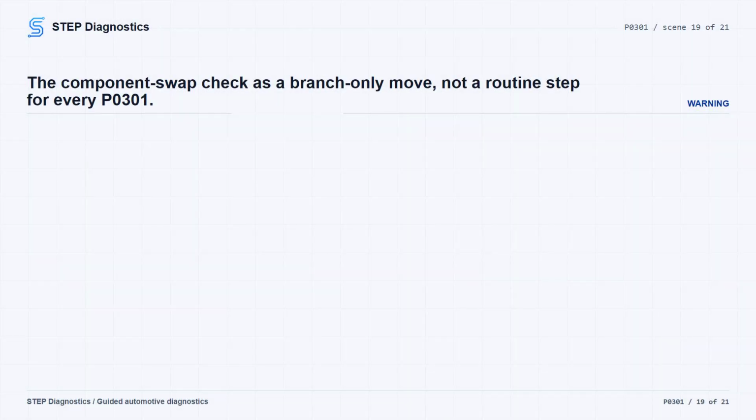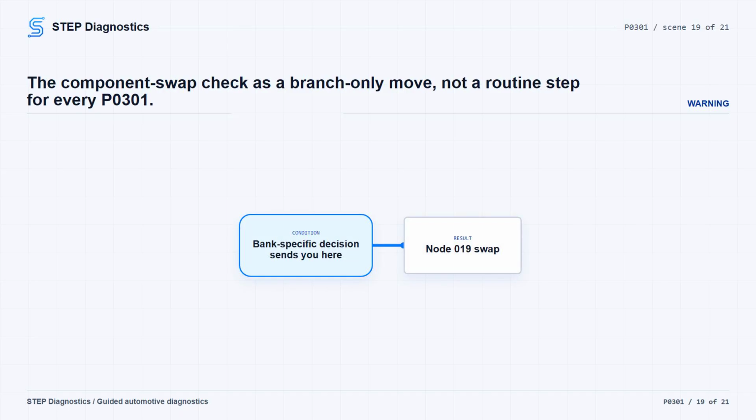There is also a component confirmation swap path for certain bank-specific misfire decisions, where the suspect coil, spark plug, and fuel injector are moved against components from the opposite bank to see whether the misfire moves. Use that only if the diagnostic branch you are following clearly sends you there. If it does not, pause, recheck the earlier path, and do not force that branch into a P0301 diagnosis.